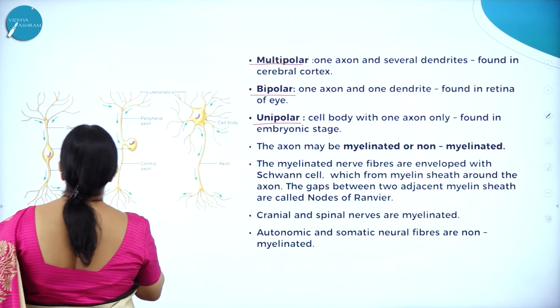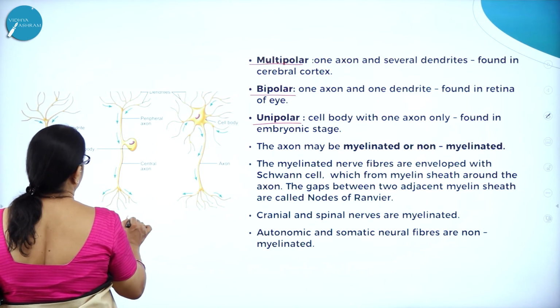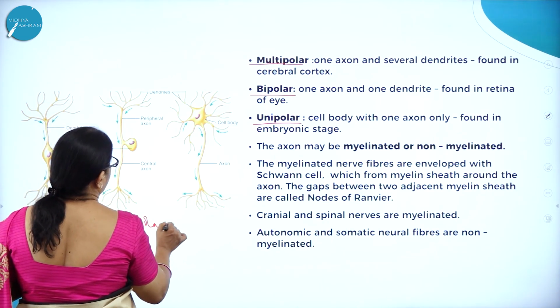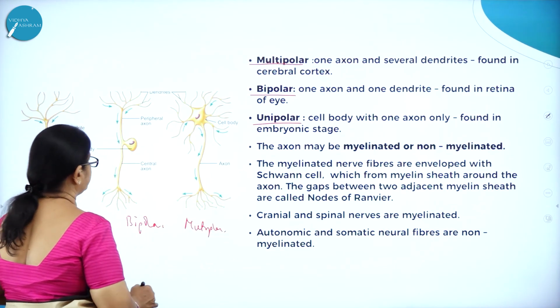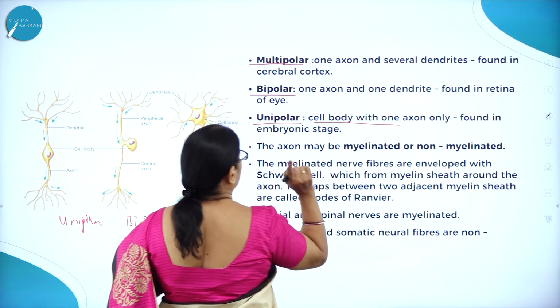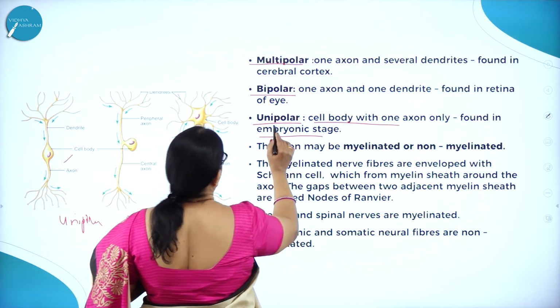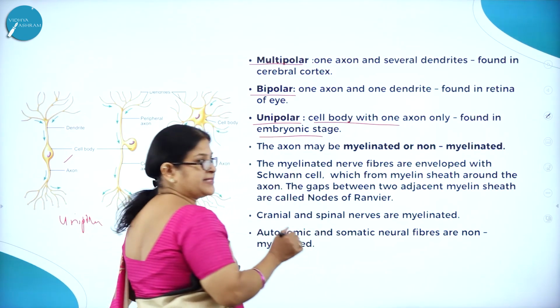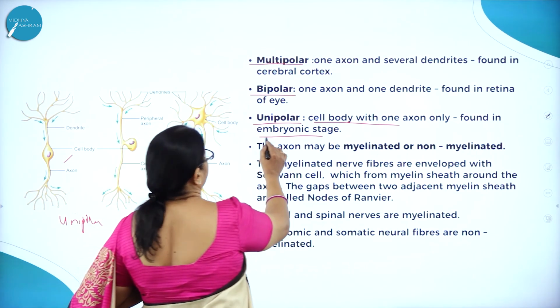Here you can see the unipolar, bipolar and multipolar. So what is unipolar? Cell body with one axon, found only in embryonic stage. Here you can see, unipolar, that is the cell body with one axon only. Found where? Example, embryonic stage.